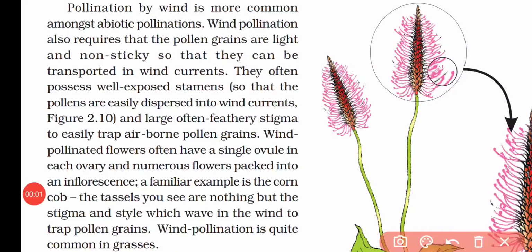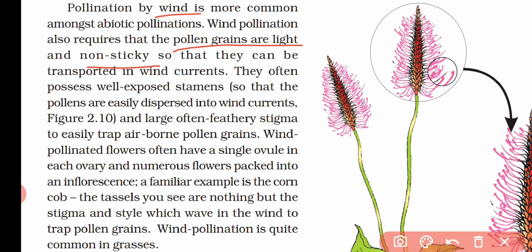Now, whenever we are saying that the pollination is done by abiotic means, it is basically done by the wind. But for wind pollination, some requirements are there. The first requirement is that the pollen grains are quite light in weight and non-sticky, so that they can easily be transported by the wind current.